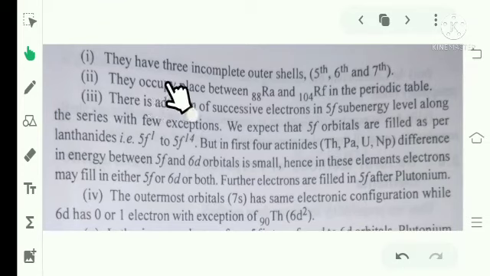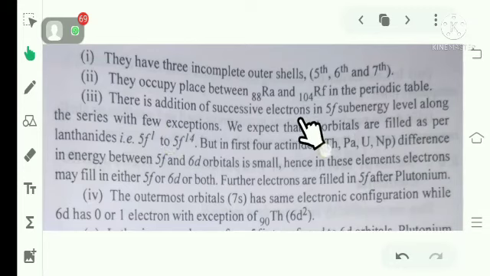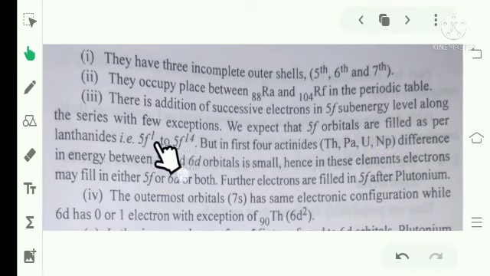They have 3 incomplete outer shells: the 5th, 6th and 7th. Second, they occupy a place between radium, Ra, and rutherfordium, Rf, in the periodic table. There is addition of successive electrons in the 5f sub-energy level along the series, with few exceptions.